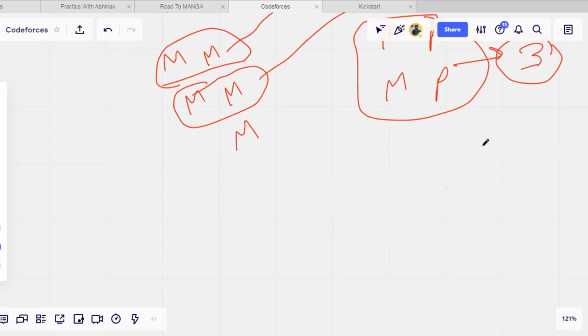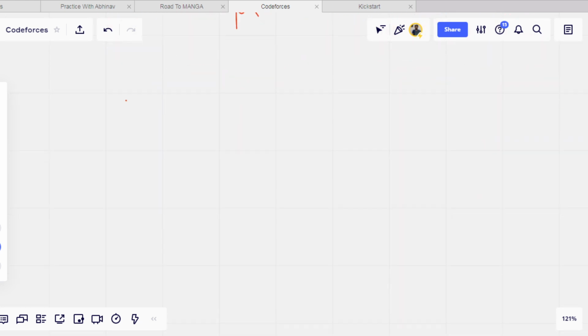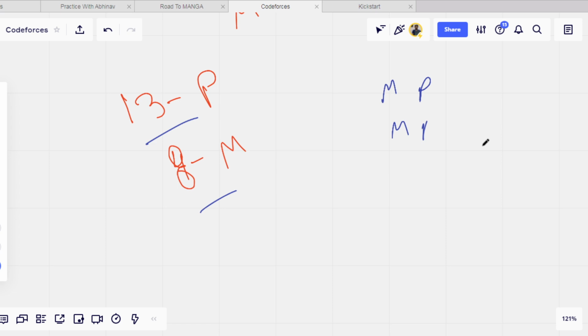Let's take one more case. For example, there are 13 mathematicians, or let's say 13 programmers, and let's say 8 mathematicians. In this case, programmers are more than mathematicians. Okay. Now what we will do is, we will first of all make teams of MP, MP, MP. So there will be 8 teams. Okay, minimum of M and P. So there will be 8 teams. It is 1, 2, 3, 4, 5, 6, 7, 8 teams.